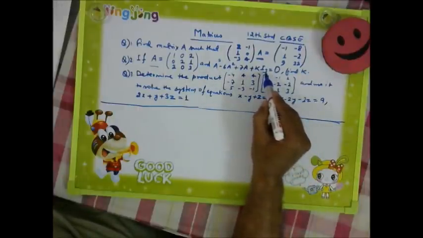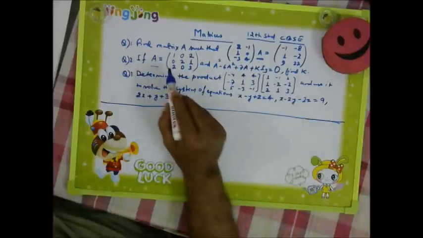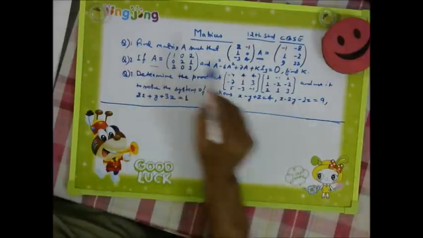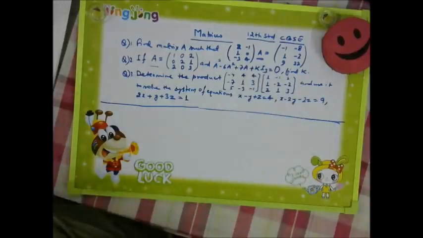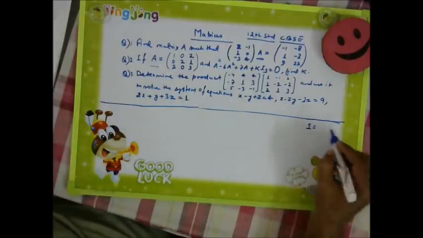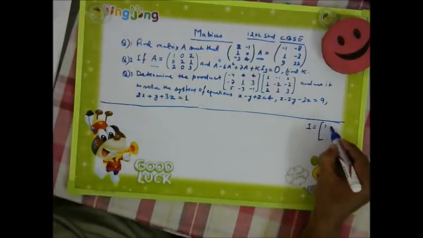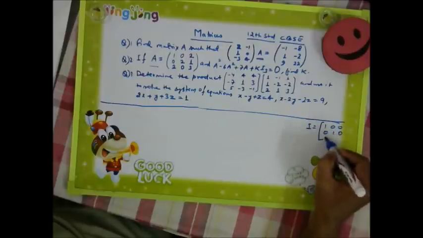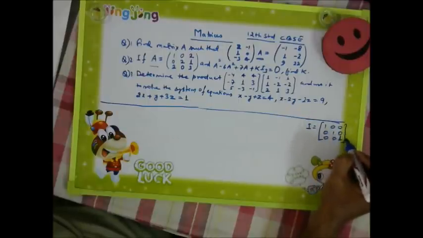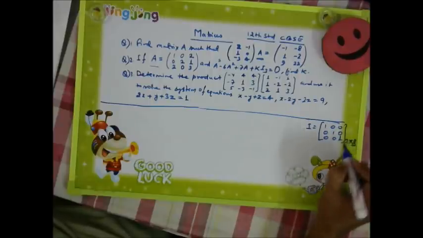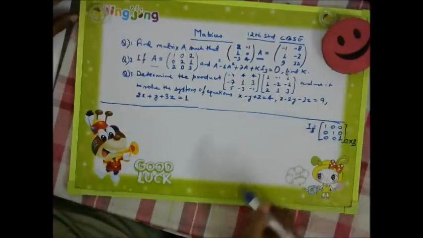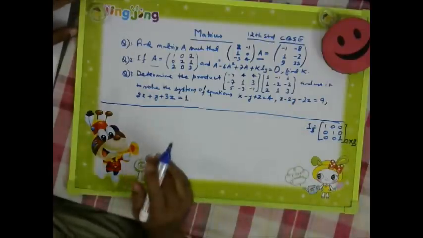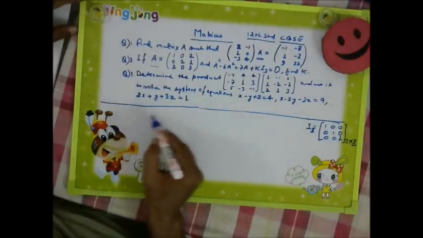I3 means it is a third order matrix, a 3 into 3 matrix, because here A is a 3 into 3 matrix. So I3 is also a third order matrix, 3 into 3. That's why it is written I. I means identity matrix. So here I is the identity matrix and it is 1 0 0, 0 1 0, 0 0 1. So it is a 3 into 3 matrix, which is I3. Right, but before that, this A matrix is given to us.